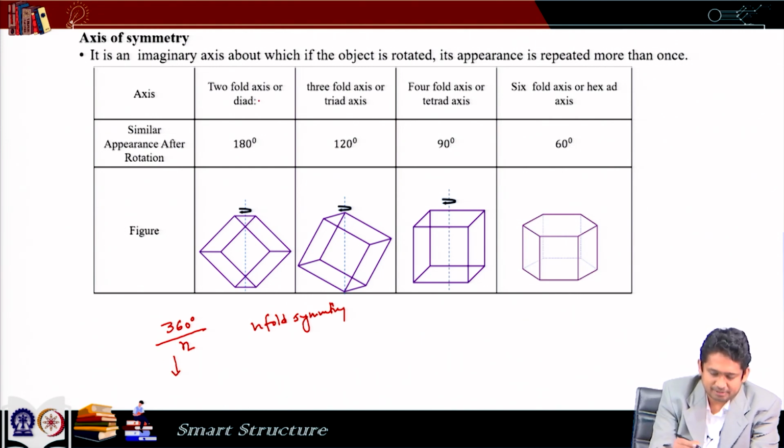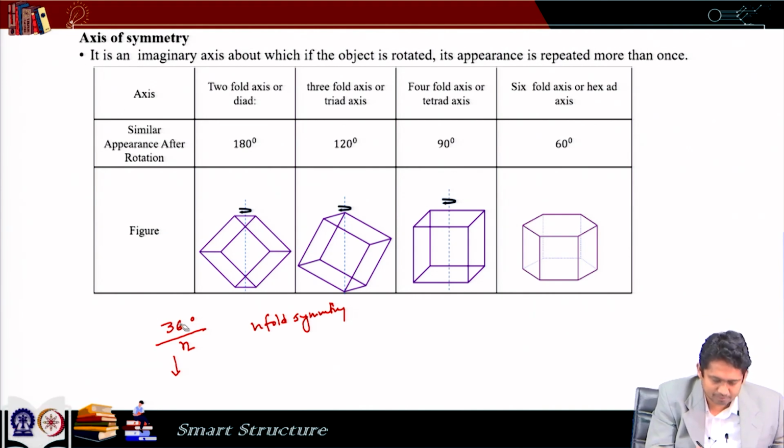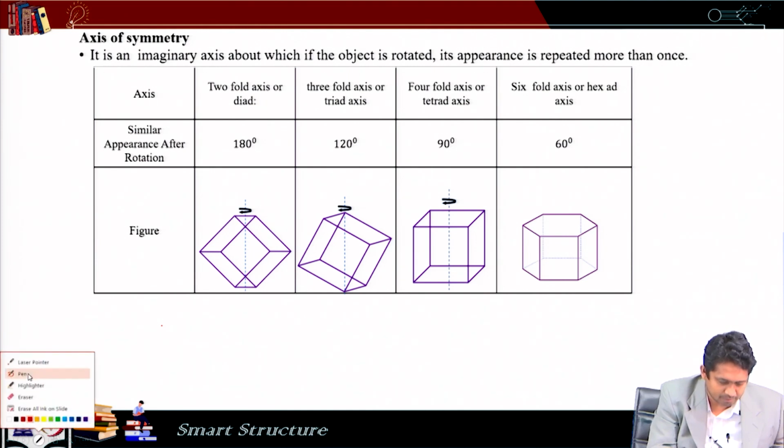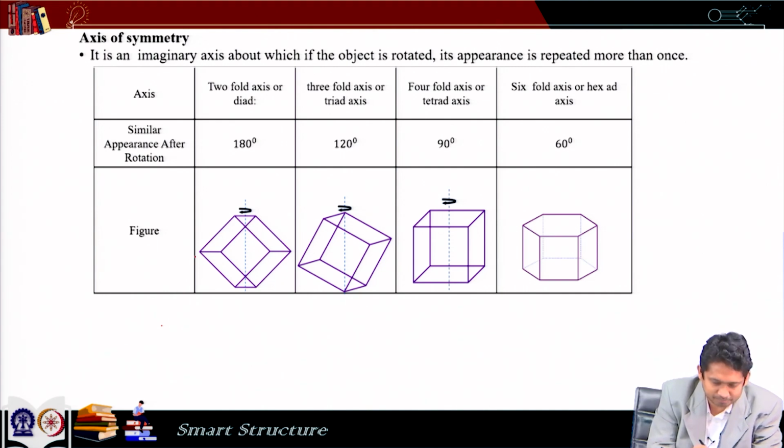For example, here we have something called a two-fold axis or dyad. So, here the appearance comes after a 180 degree rotation. Now, to understand this, let us name the corners 1, 2, 3, 4, 5, 6, 7 and 8.